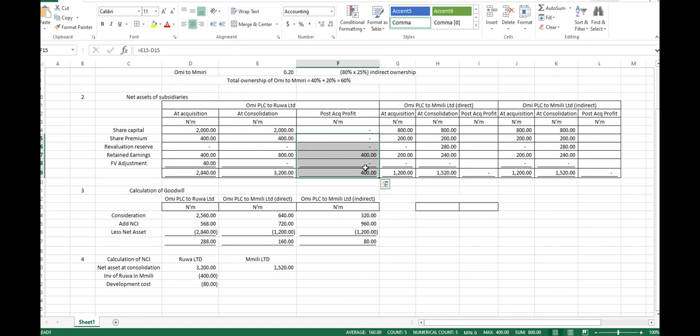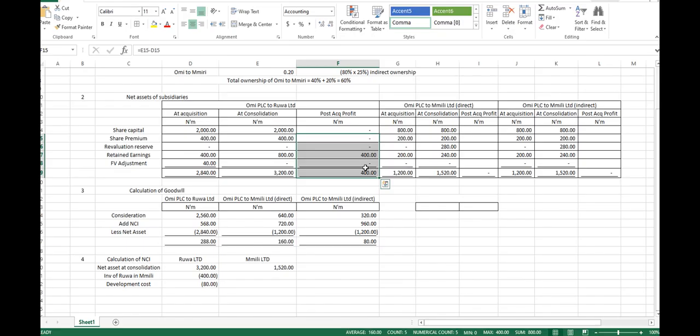So acquisition and post-acquisition. Acquisition is what they had before we got there. Post-acquisition is what we made together after we got there, only the profit. Now, when we add post-acquisition to your acquisition, it will give you the current state.